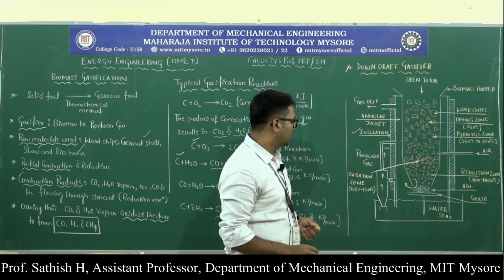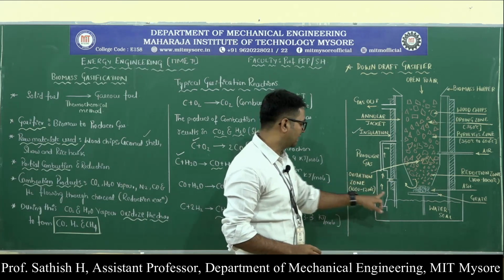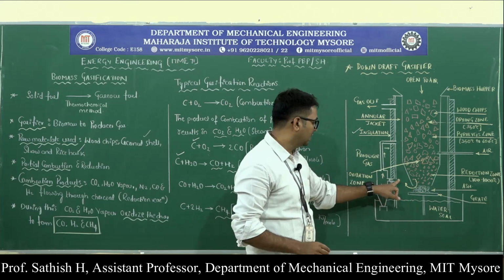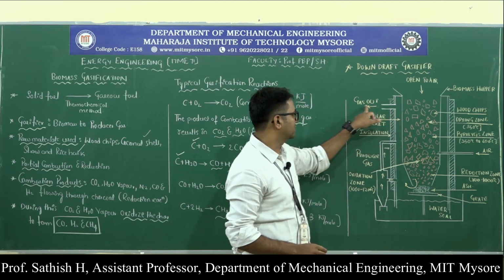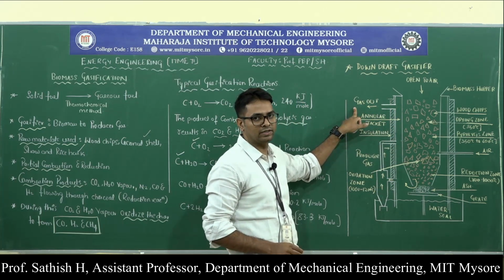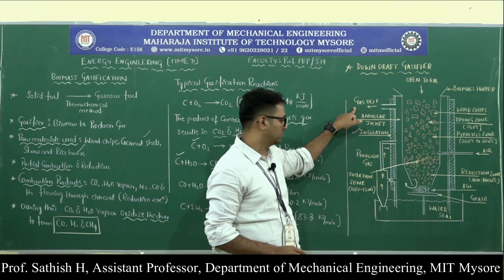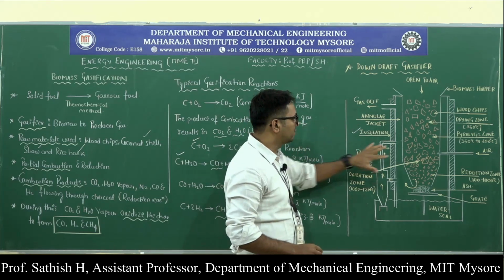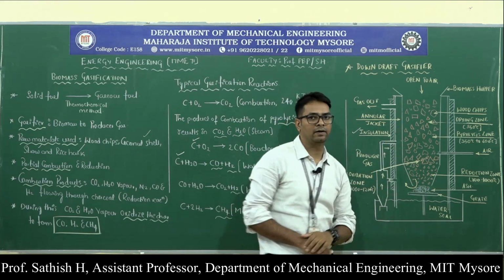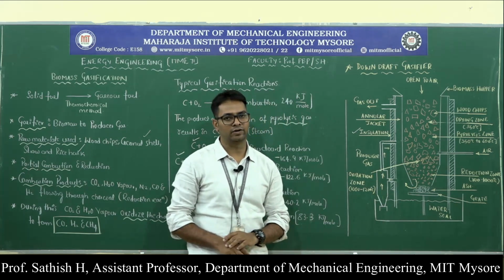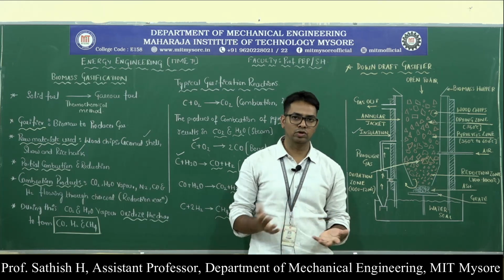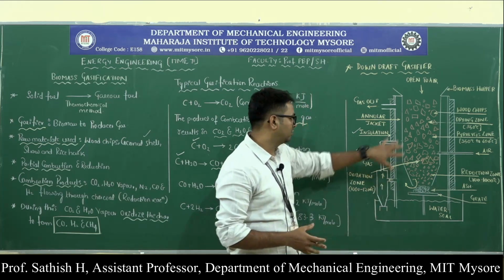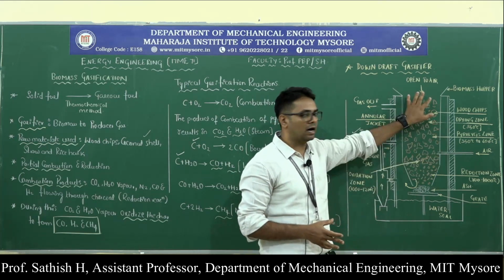The producer gas comes out here, goes through this passage, and then comes out as producer gas at this point. Here you can tap the producer gas. So this is about the various components of the gasifier. Basically, we have taken wood as the raw material, and taken it through the hopper into the gasifier.